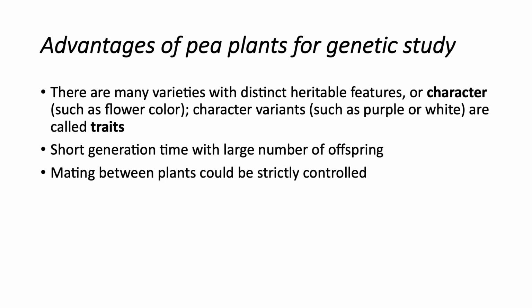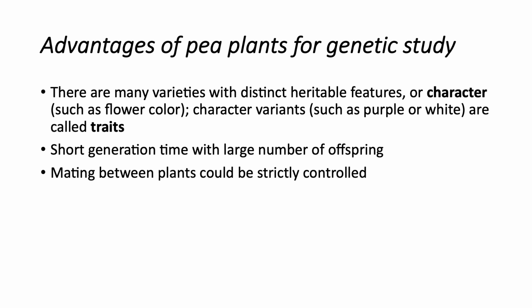One reason Mendel probably chose to work with peas is that they are available in many varieties. For example, one variety has purple flowers, while another variety has white flowers. A heritable feature that varies among individuals, such as flower color, is called a character. Now, each variant for a character, such as purple or white color for flowers, is called a trait.